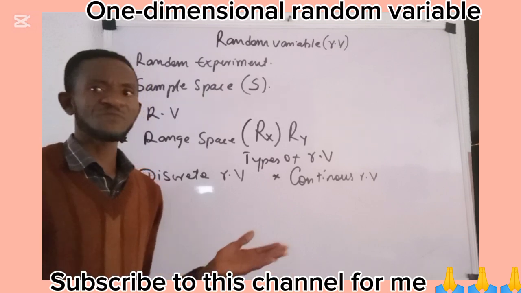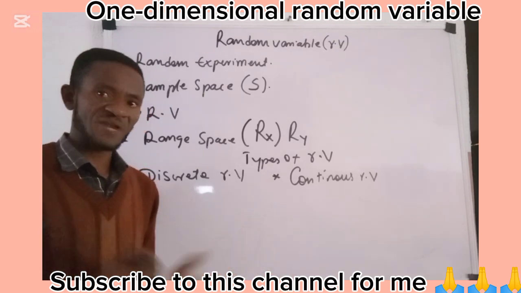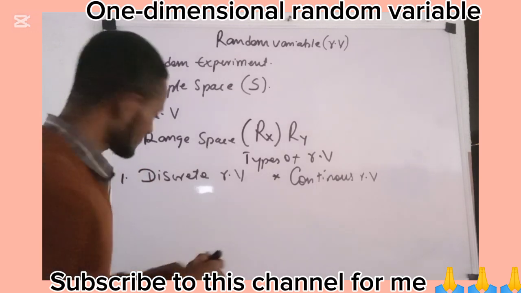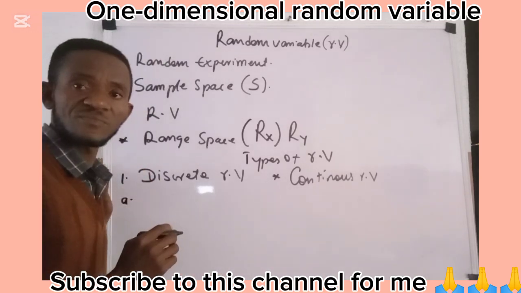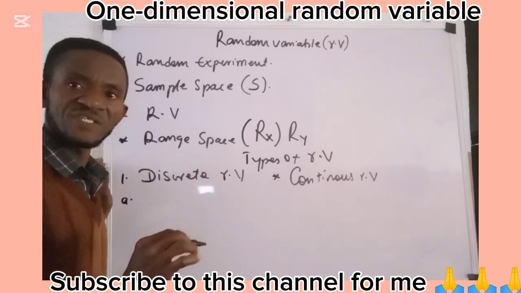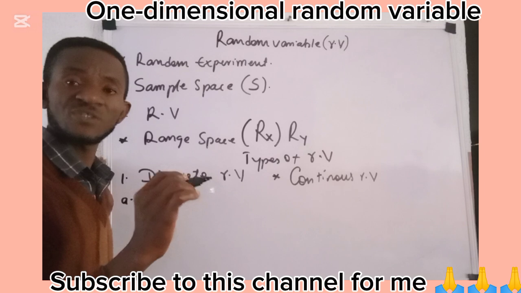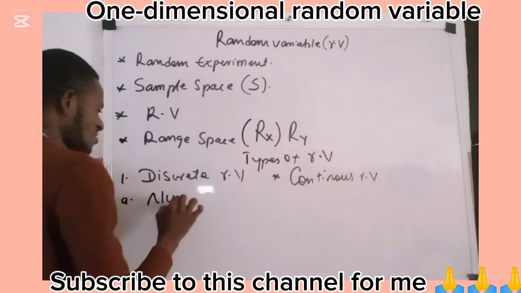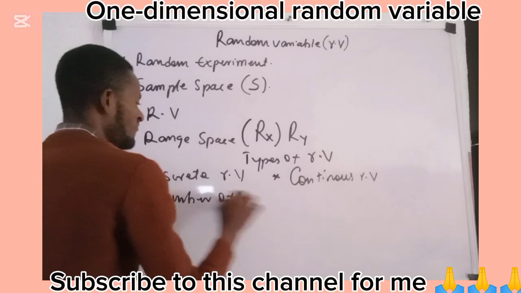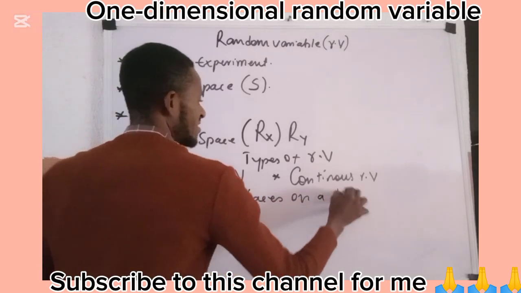What are the examples of discrete random variables? Number A: the number of faces on a die.